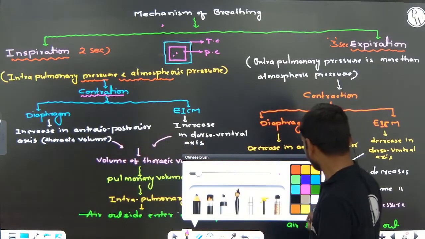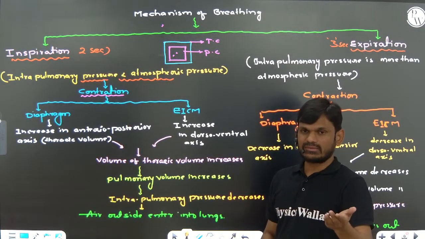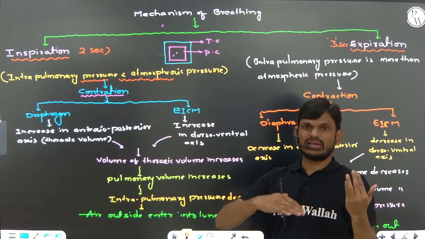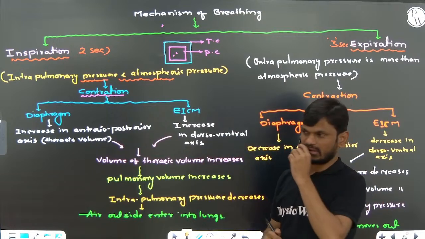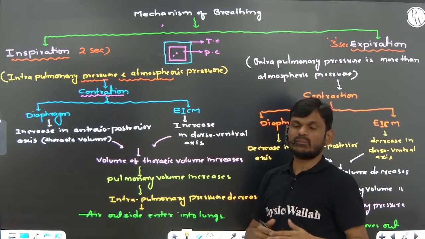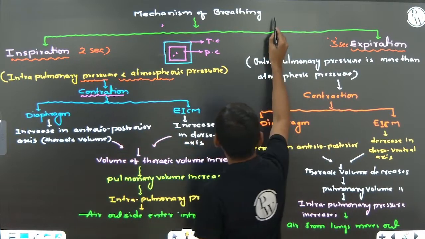Before that I will explain this, which is very important. Entry of air into the lungs and carbon dioxide out of the lungs is carried out between the lungs and atmosphere by creating a pressure gradient.